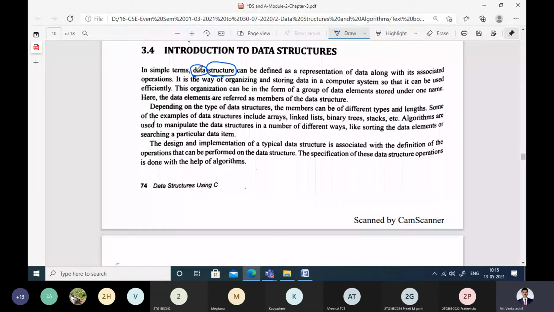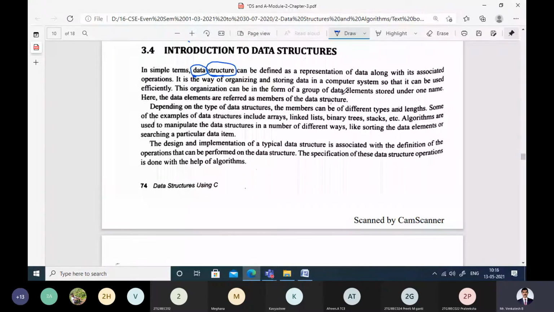That means you can define it like this: data structure is the process of representing and organizing the data in a computer system so that we can use it efficiently whenever we need it.